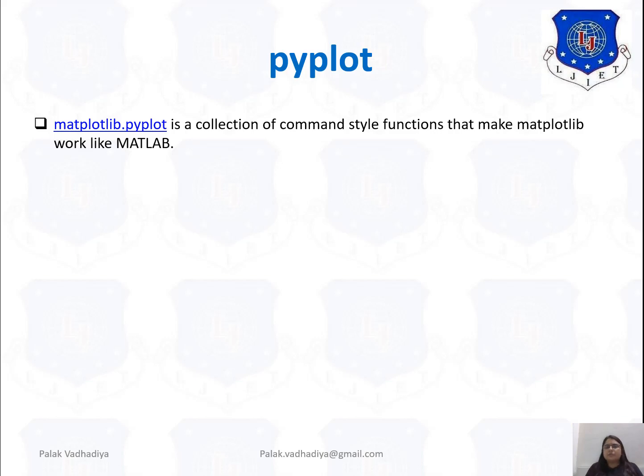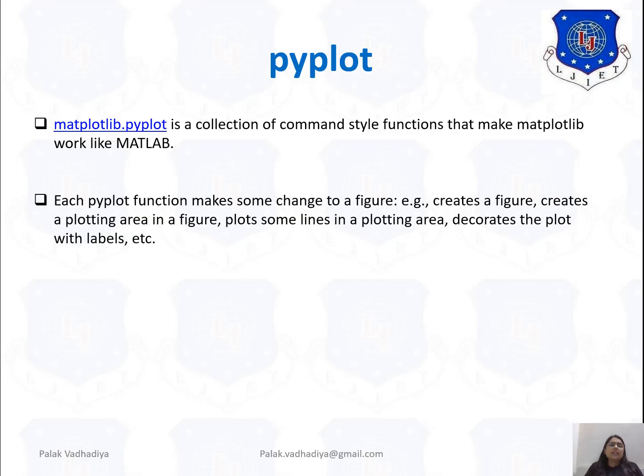Like whatever commands you use in MATLAB, here you have similar commands that you can use in Python once you import this library. Each pyplot function makes some change to a figure. For example, create a figure, create a plotting area in the figure, plot some lines in the plotting area, decorate the plot with labels, etc.